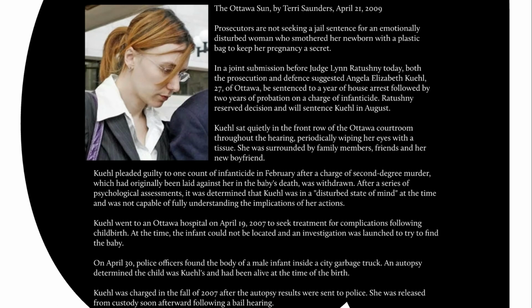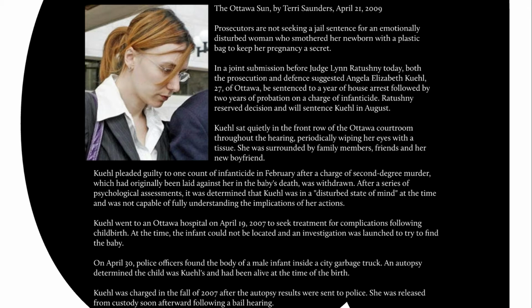This is an example of a case. A woman ended up at a hospital, and she had complications as a result of a childbirth. And the people at the hospital started wondering, well, where's the baby? And she couldn't answer the question. And so they ended up investigating it, and they found a deceased infant baby inside a city garbage truck. They did an autopsy. They determined the child was hers and that the child was alive at the time of birth. She was charged with infanticide.